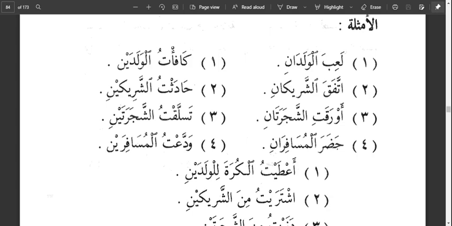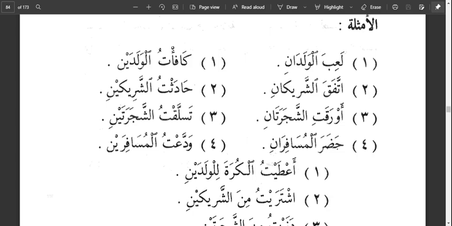We add alif and nun or yaw and nun to the end of the singular word to form the dual word. So alif indicates rafun, while yaw indicates what? Nasbu or jaru. Now in this part, that's to sharikain. Sharikain here is the maf'ul bihi. So maf'ul bihi takes what? Nasbu. That is how we know that this ya is indicating what? Nasbu.